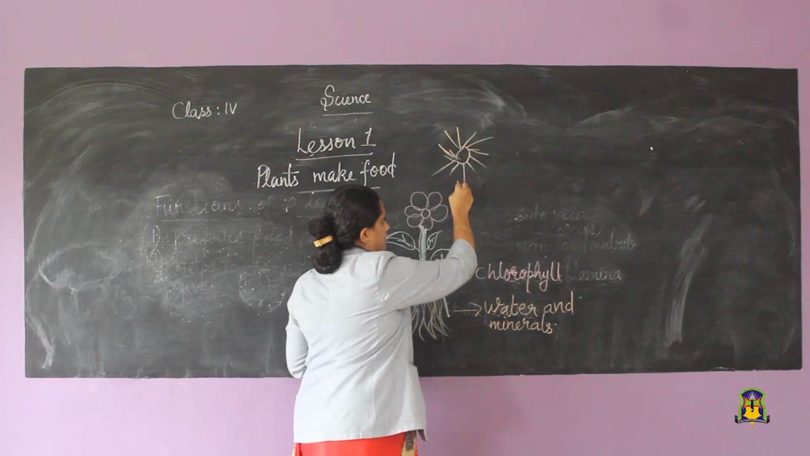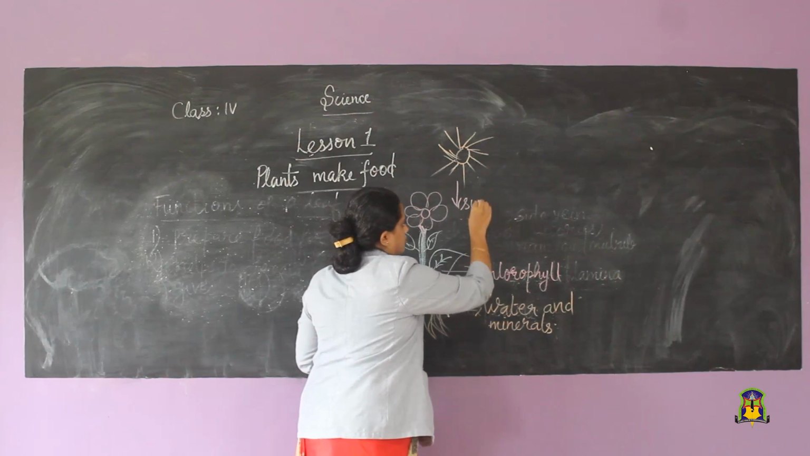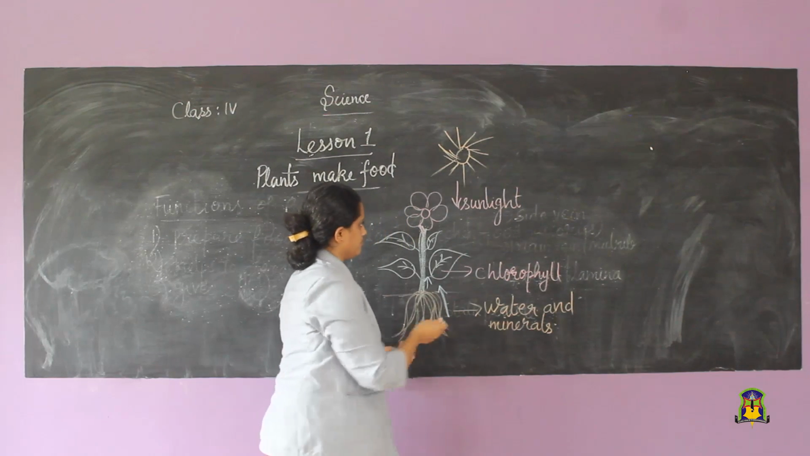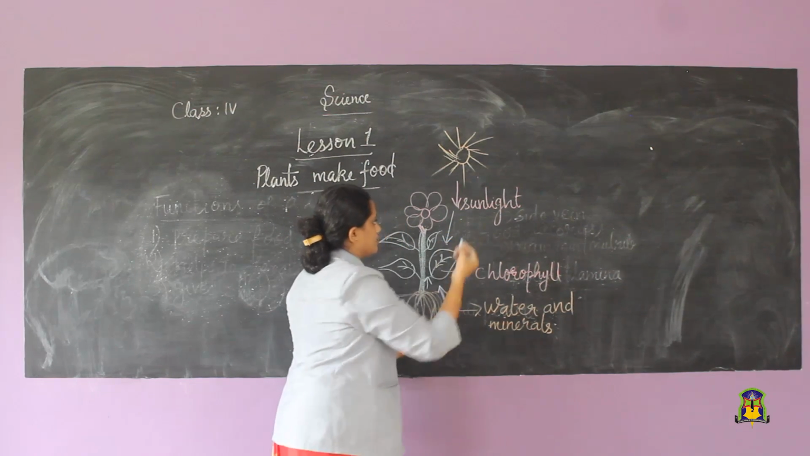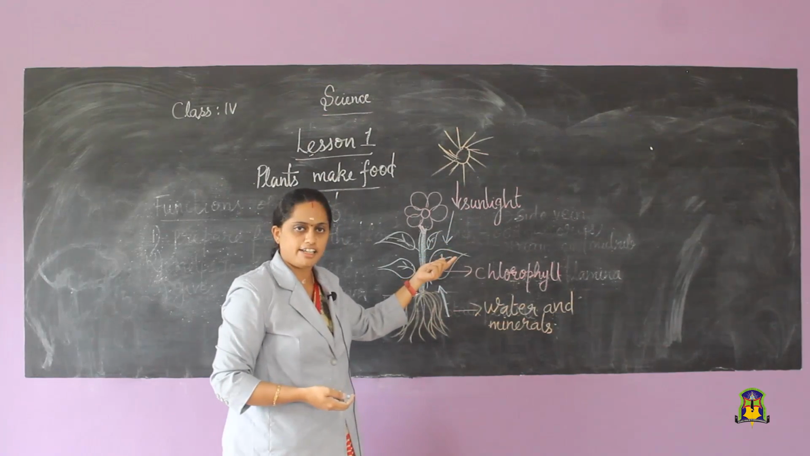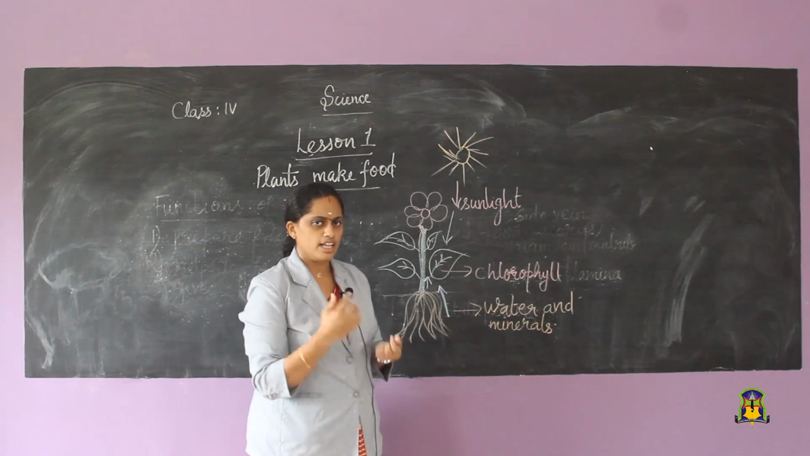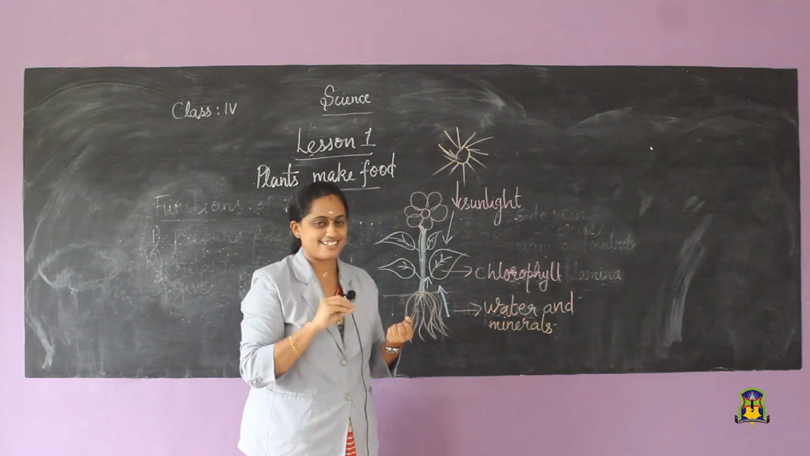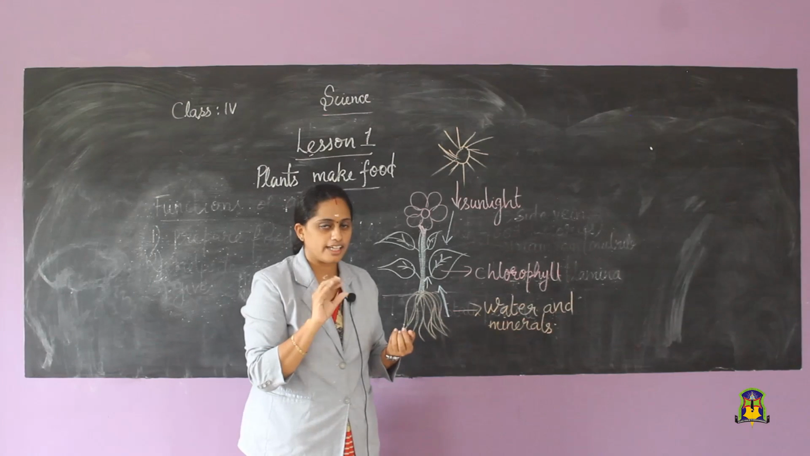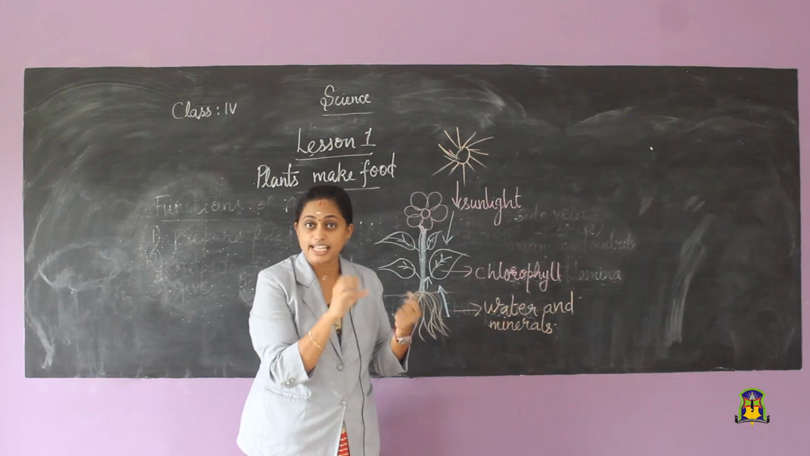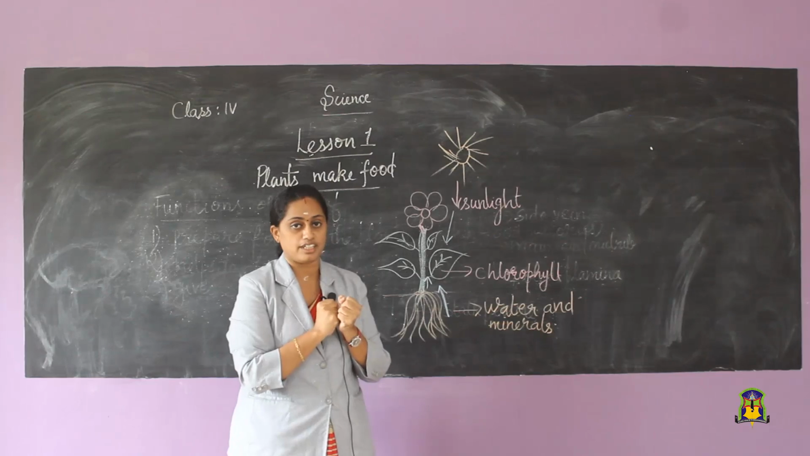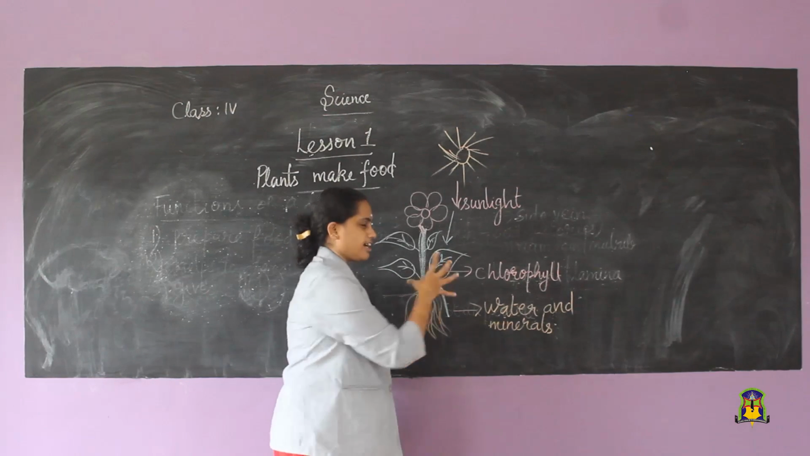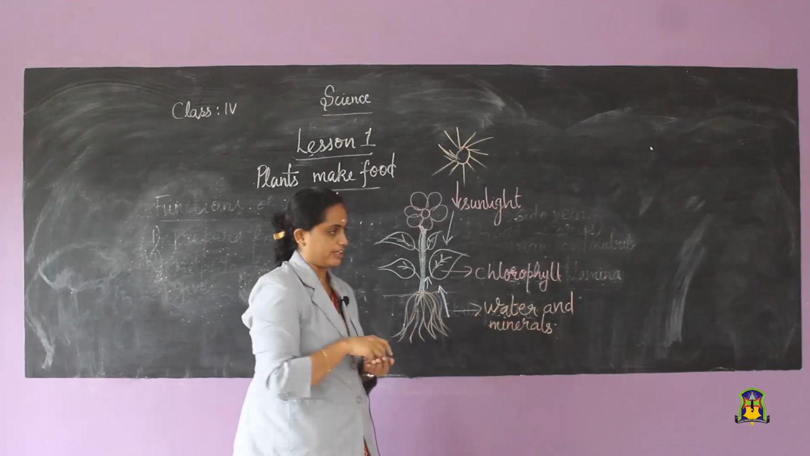The sunlight will also reach the leaf. Now, do you remember? I told you there is something in the bottom portion of the leaf. What is it? Small openings. Yes, stomata. What is the stomata doing? Stomata is absorbing carbon dioxide from the atmosphere. So, our leaves need this carbon dioxide for preparing food.